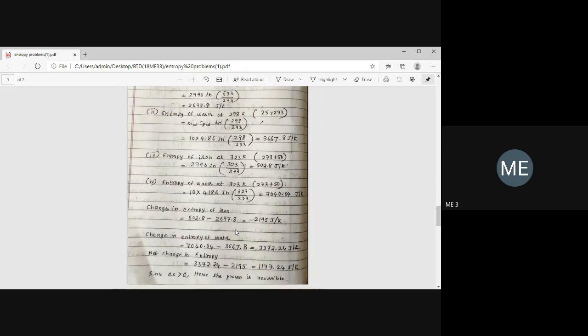Next, similarly, the entropy change at 323 Kelvin. 323 Kelvin means our equilibrium temperature. When the iron cube is dipped in the container, it reaches the temperature of 50 degrees Celsius, and meanwhile the water also gains a temperature of 50 degrees Celsius. So you have to find out separately. Entropy change of iron at 323 Kelvin is 323 divided by 273, same thing.